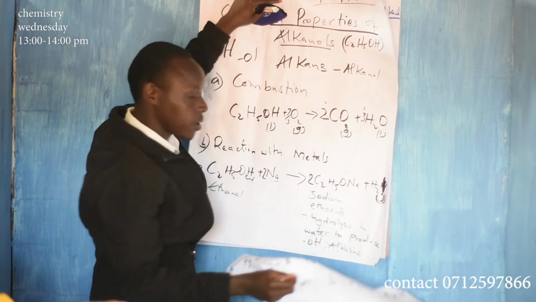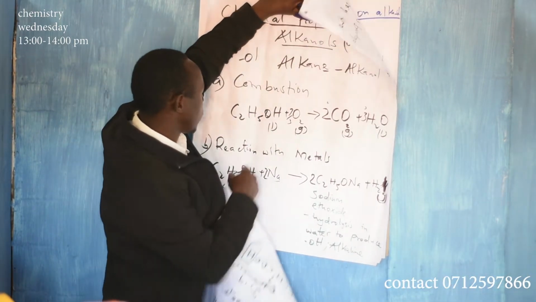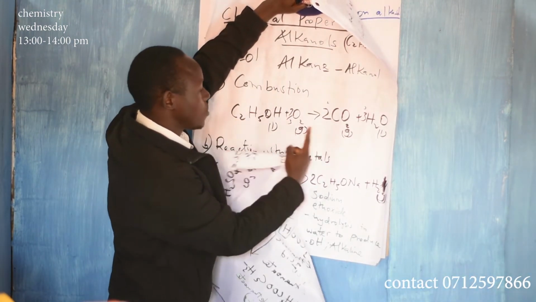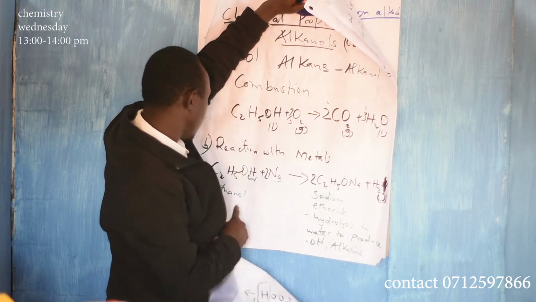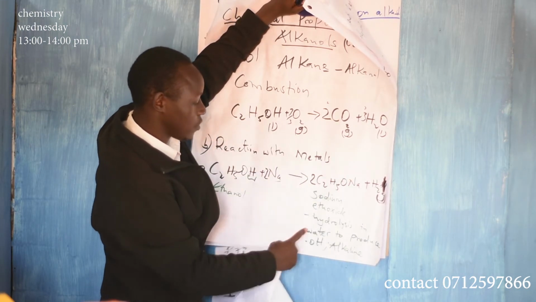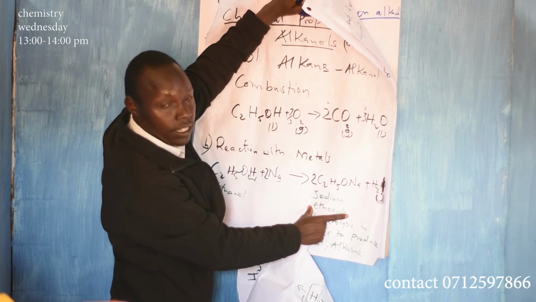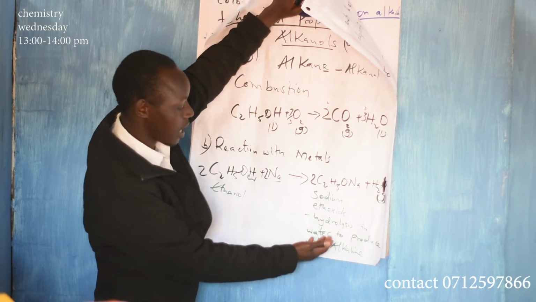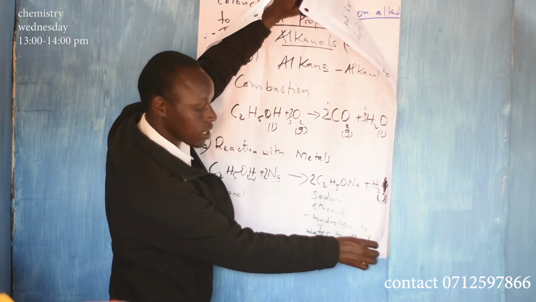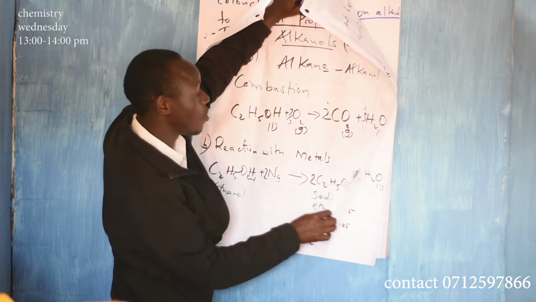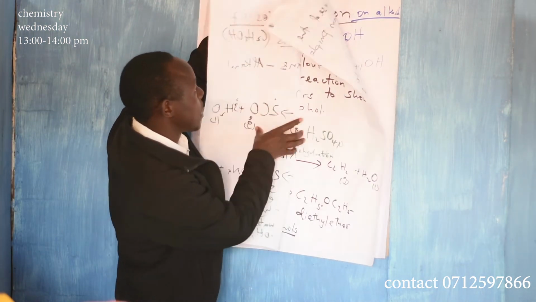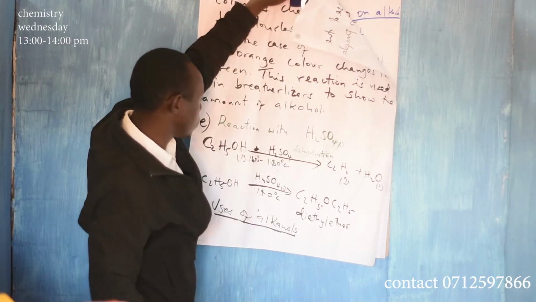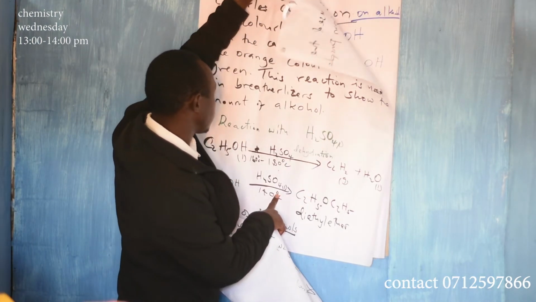With combustion, it burns to give carbon dioxide and water. With metals, it forms an alkoxide, for example sodium ethoxide, which we said is a base that hydrolyzes in water to produce hydroxide ions. We also talked about reaction with sulfuric(VI) acid.